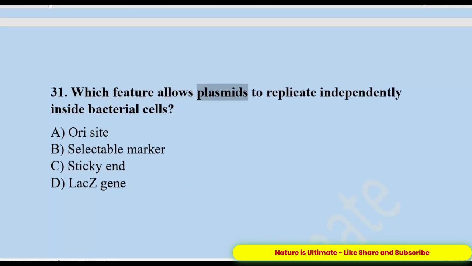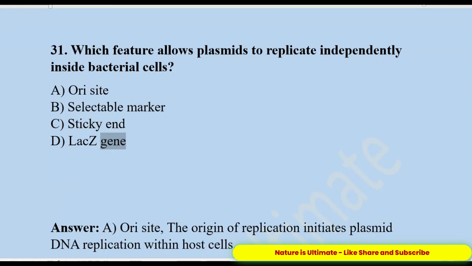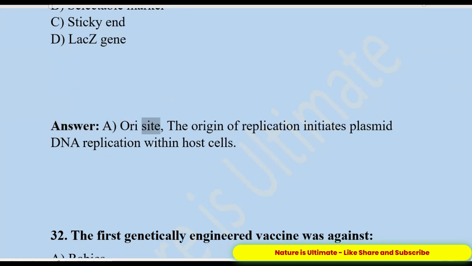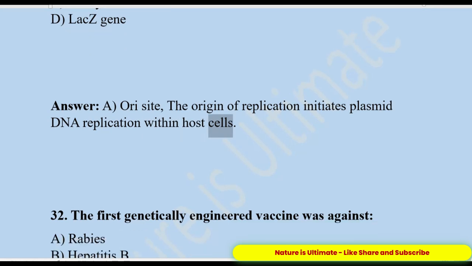31. Which feature allows plasmids to replicate independently inside bacterial cells? A. Ori site. B. Selectable marker. C. Sticky end. D. LacZ gene. Answer, A. Ori site. The origin of replication initiates plasmid DNA replication within host cells.